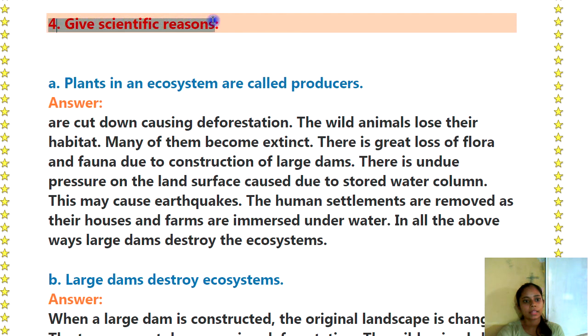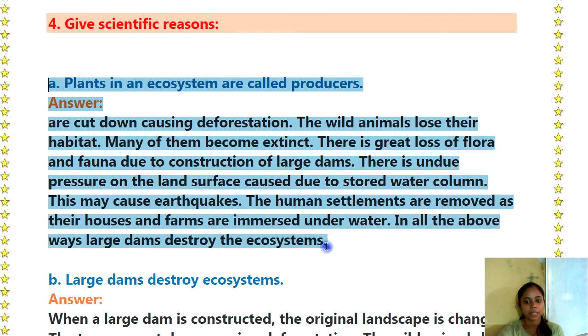Question number 4 is: Give the scientific reasons. A: Large dams destroy the ecosystem. Answer: When a large dam is constructed, the original landscape is changed. The trees are cut down, causing deforestation. The wild animals lose their habitat. Many of them become extinct. There is a great loss of flora and fauna due to construction of large dams. There is undue pressure on the land surface caused due to stored water column. This may cause earthquakes. The human settlements are removed as their houses and farms are immersed under water. In all the above ways, large dams destroy the ecosystem.